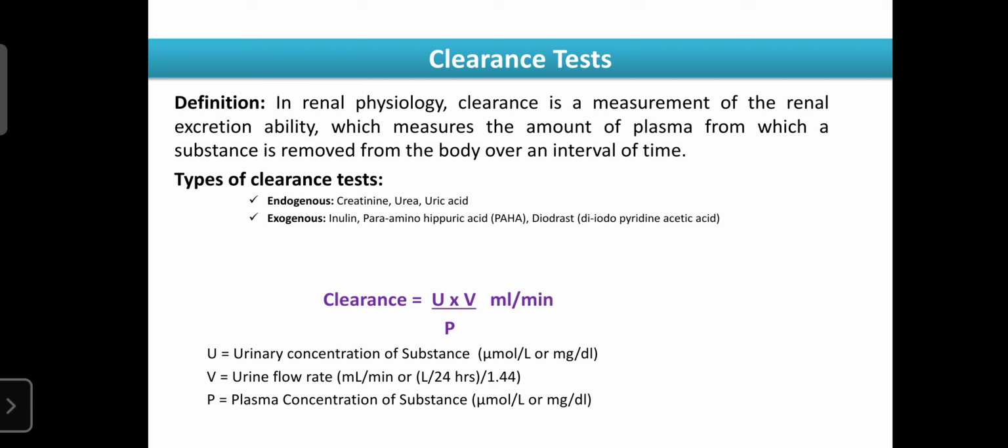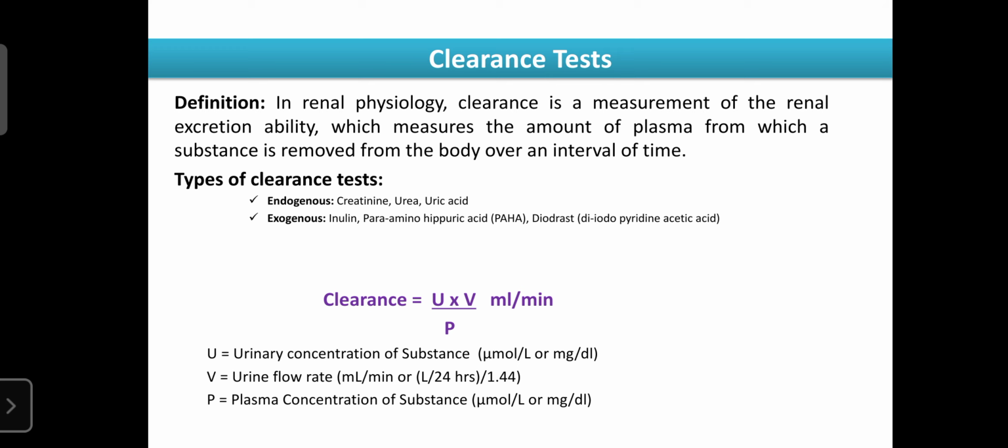And regarding the exogenous substances, these are external substances or drugs, and these are also used to assess the kidney function, because these drugs are neither metabolized nor reabsorbed. So how much you administer, that much is excreted within 24 hours, and they do not have any physiological role.